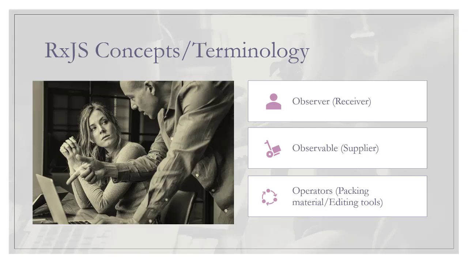So in the world of RxJS, we have three main players and most of the things go around these three players. Now there are a lot of definitions out there which will explain what the RxJS concepts are. But the way I understand RxJS concepts is by comparing them with an e-commerce platform where we have supplier, receiver and the packing material.